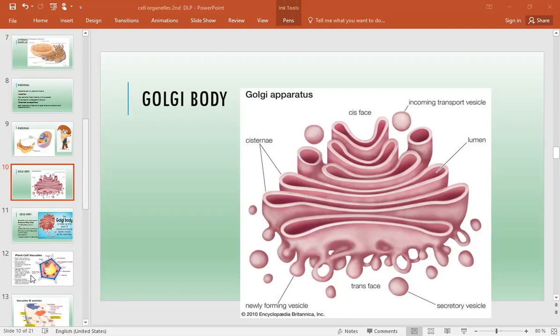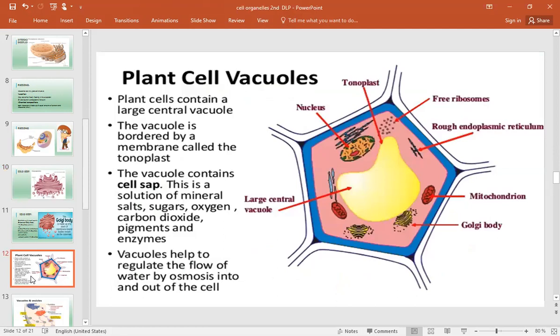Now we come to the most important organelle. And I hope from the one class we all know these are vacuoles. The plant cell has a very big vacuole, and the animal cell does not have a big vacuole. Sometimes they are very small, and sometimes in animals they are completely absent also. Two points to remember. Here it is written, a large central vacuole in the case of plants.